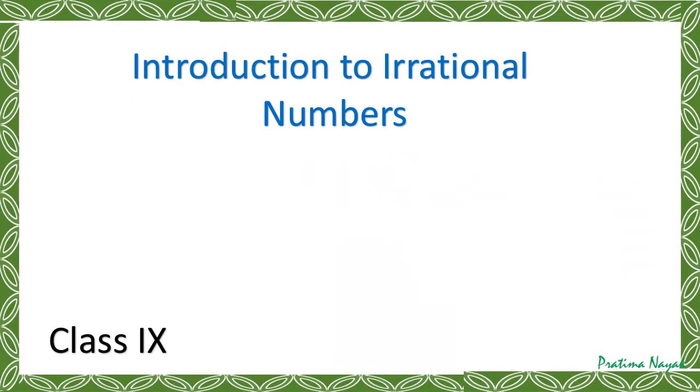You must have noticed that when somebody talks at random, people say don't talk irrational. So that is the use of irrational in the English language also, which is not rational, which is not systematic, which is not uniform. We say it is irrational number. So let us learn what is irrational number.